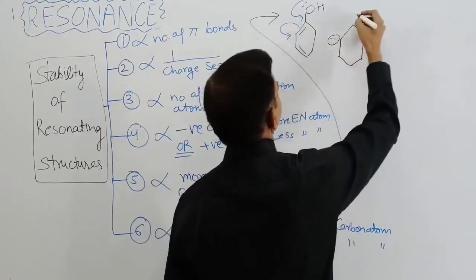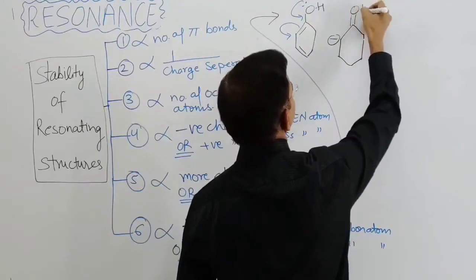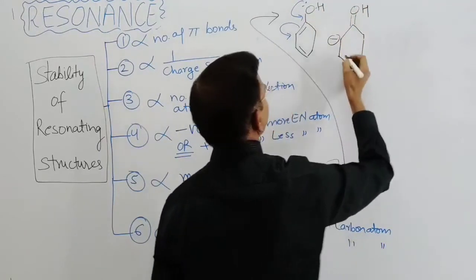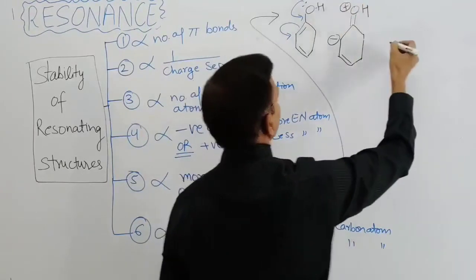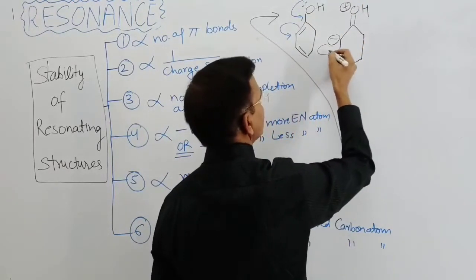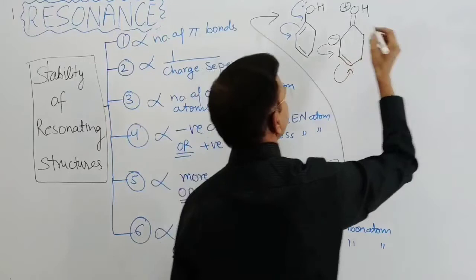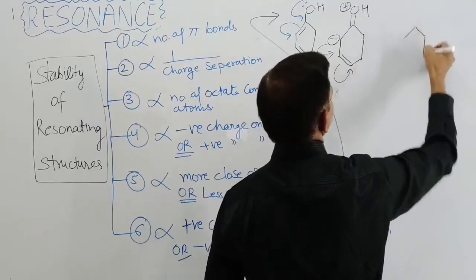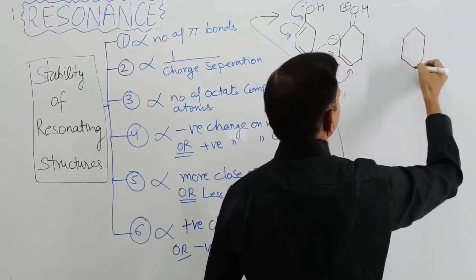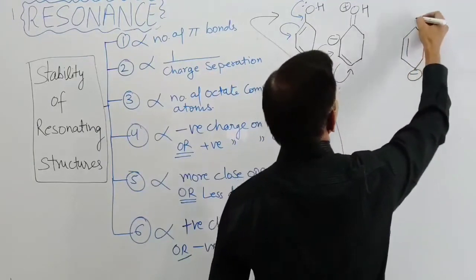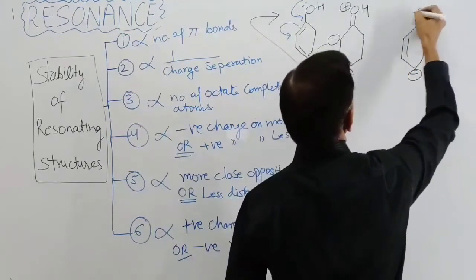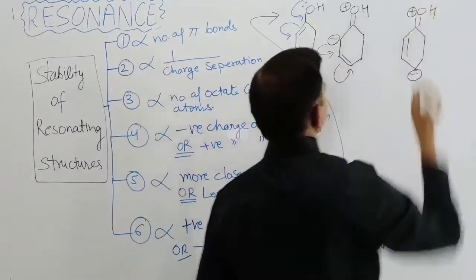Negative charge on this carbon. Here comes oxygen, hydrogen, and here is the double bond. Here is the positive charge. Now next, this movement takes place, and the next species formed is negative charge, here the double bond, here the double bond and positive charge, right?